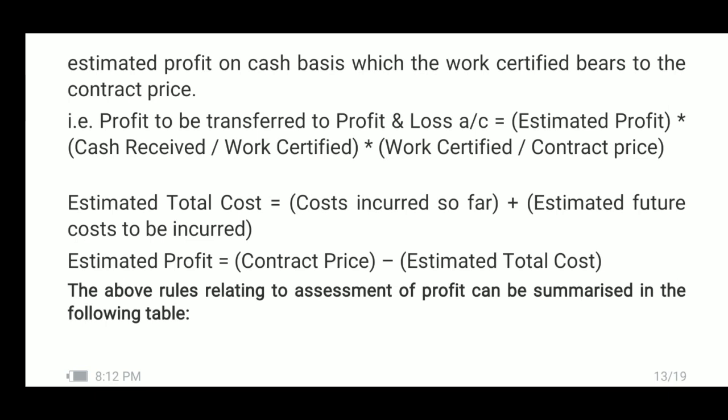This formula will have to be followed. The balance amount will be kept in reserve and transferred to work in progress account. Now, these rules relating to assessment of profit can be summarized in the following table.